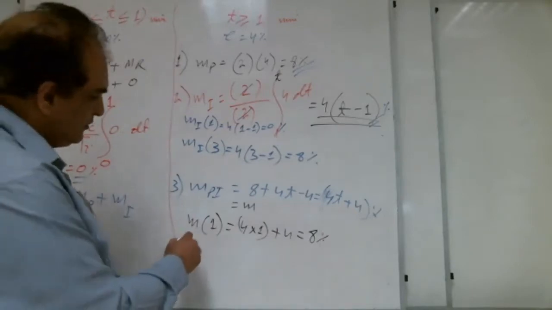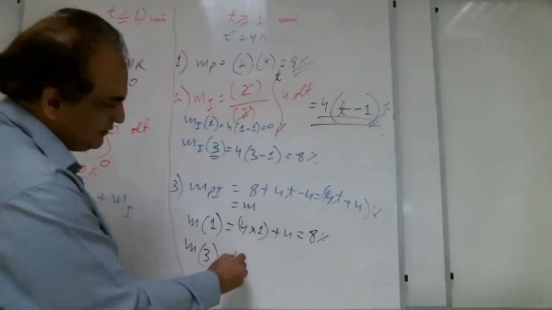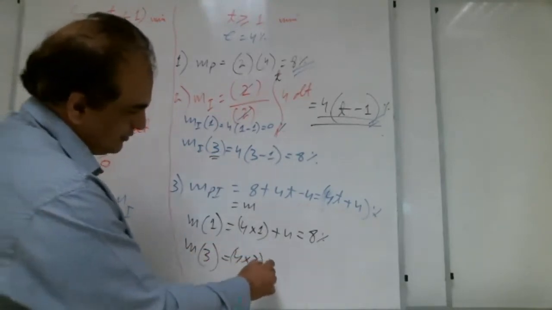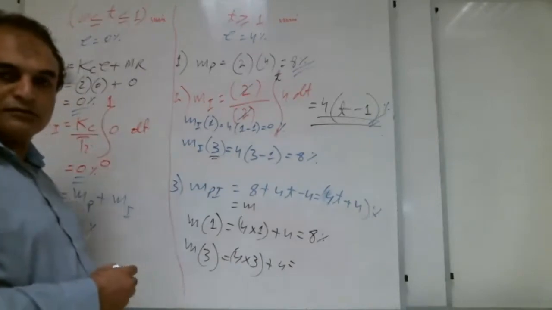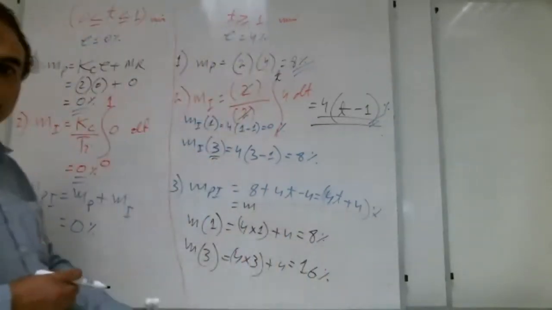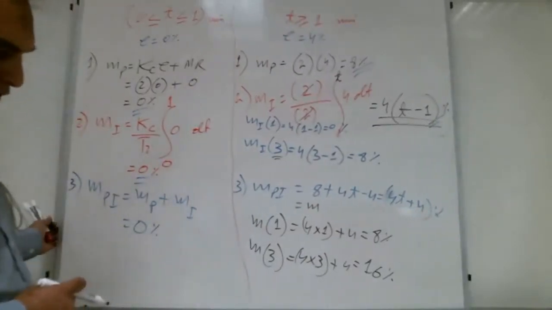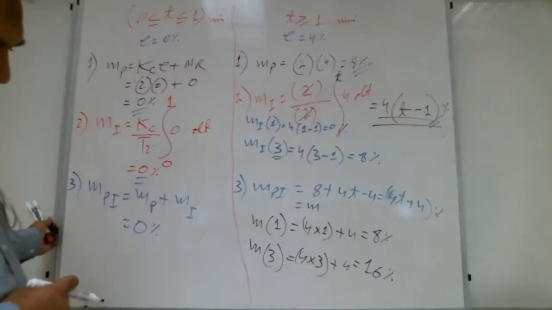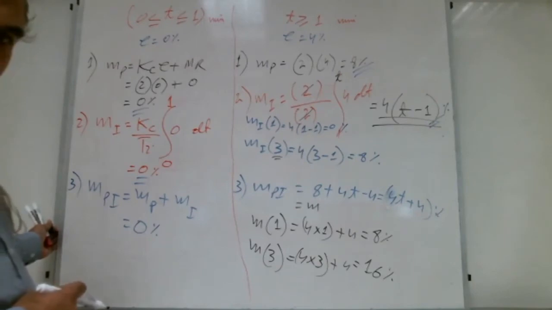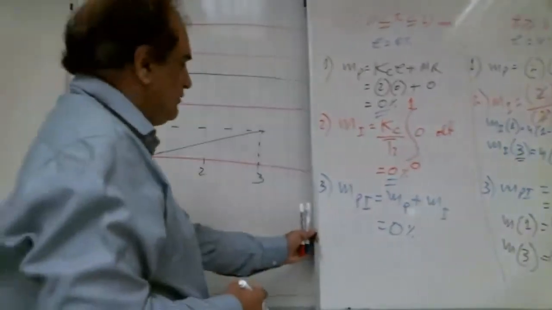Okay. What is the second point? MPI at 3, how much? 16. Very good. Why are you going to 100?